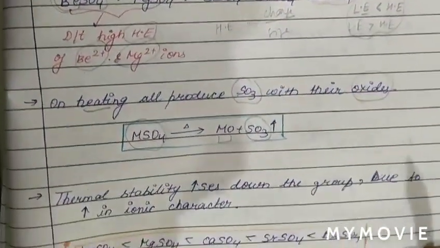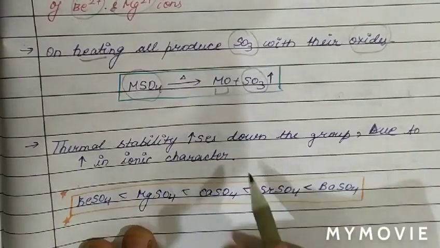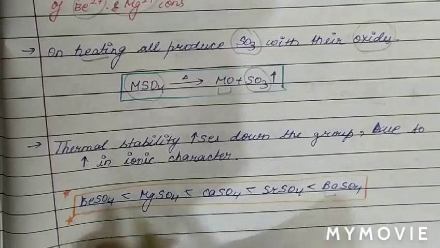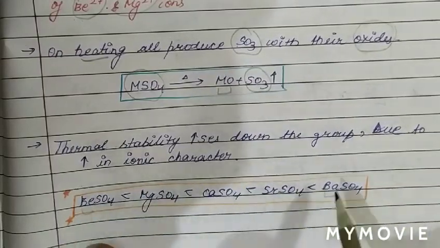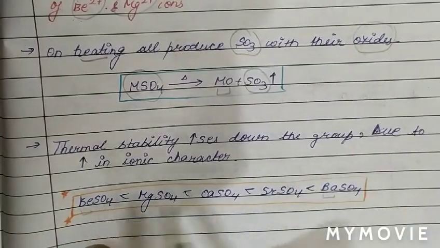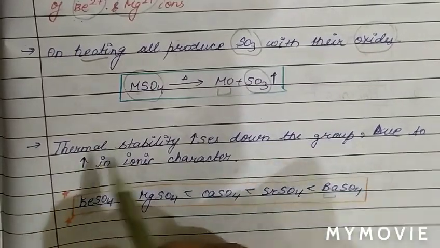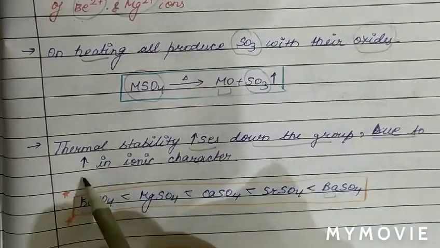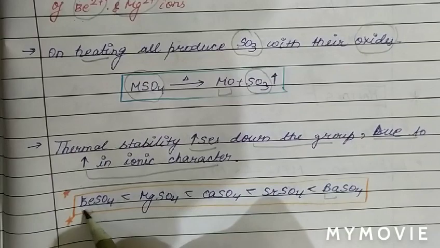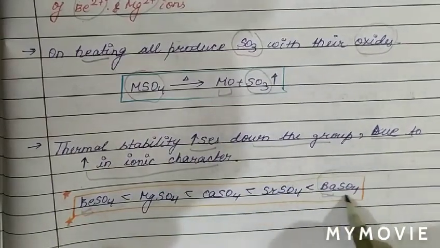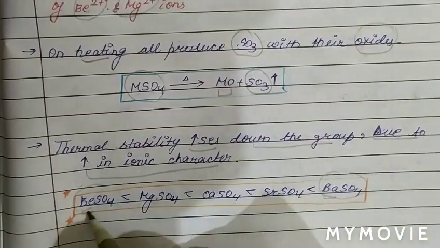Now see the thermal stability of sulfates. As we know, when we move from Be2+ ion to Ba2+ ion, from top to bottom, there is an increase in the ionic character, and if there is an increase in the ionic character, then thermal stability increases. So thermal stability increases down the group due to the increase in ionic character from Be2+ to Ba2+. So the most thermally stable is BaSO4 and the least thermally stable is BeSO4.